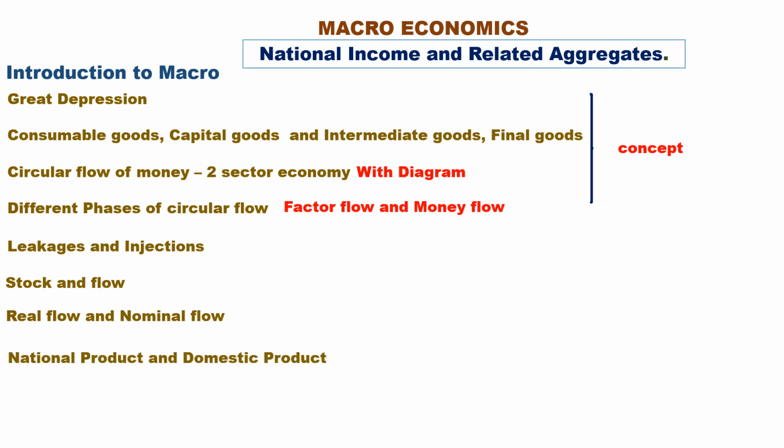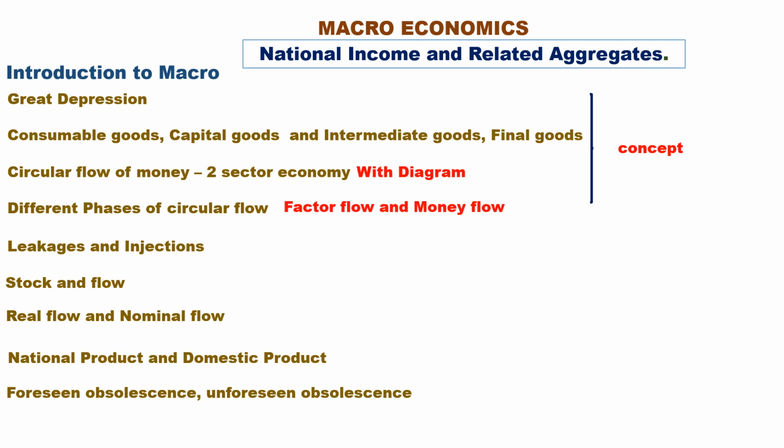National product and domestic product. Domestic product is the product produced within the boundary of a country. National product is the finished goods and services produced by a country's citizens both domestically and from abroad.